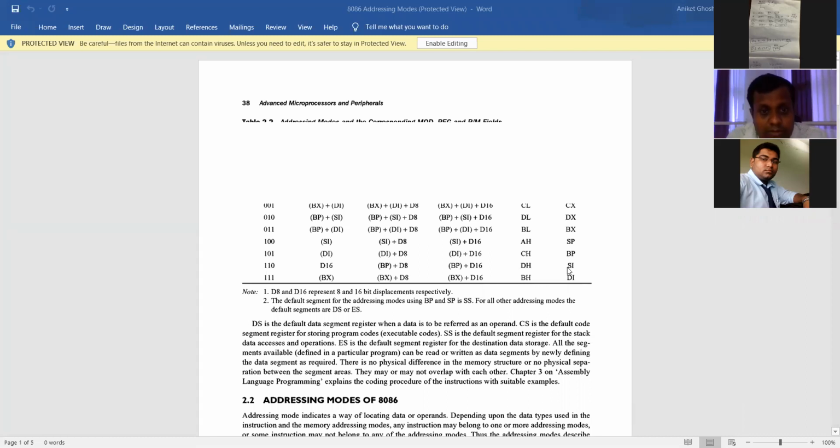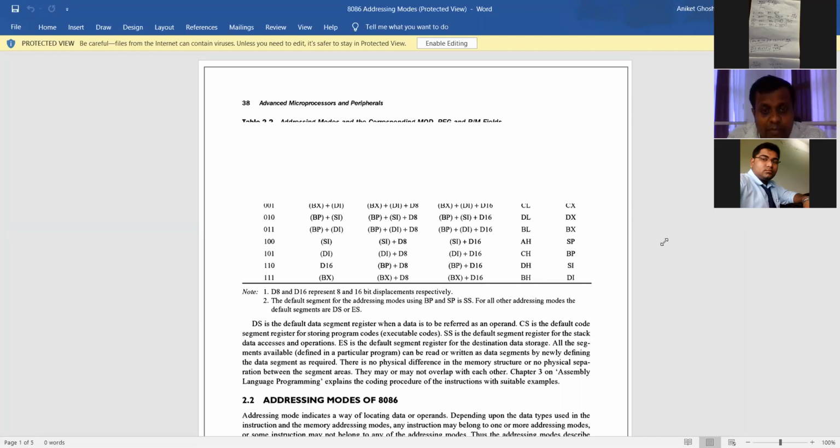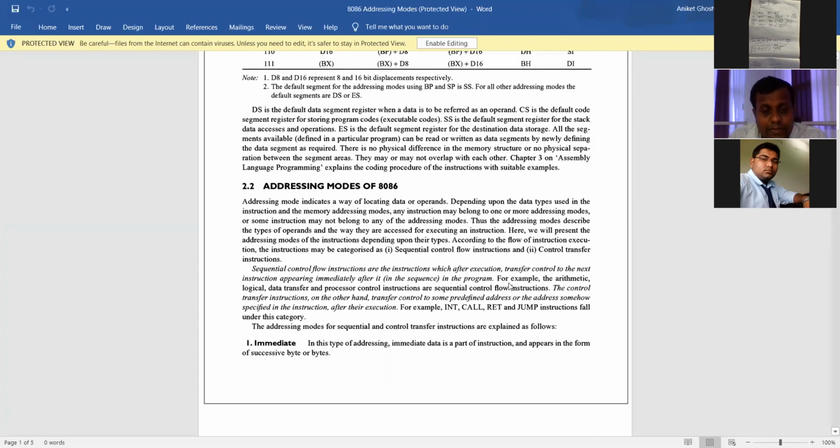Go down. Yes, this is the addressing modes of 8086. Please share these documents with the others. Sir, I already shared this document.